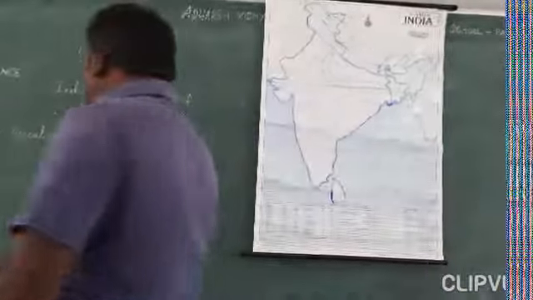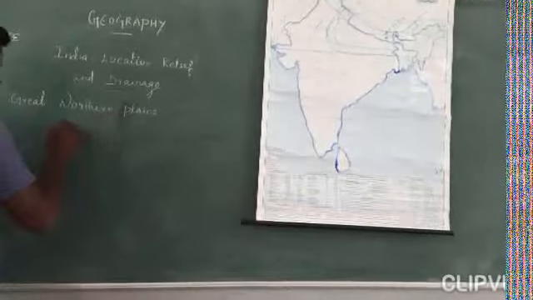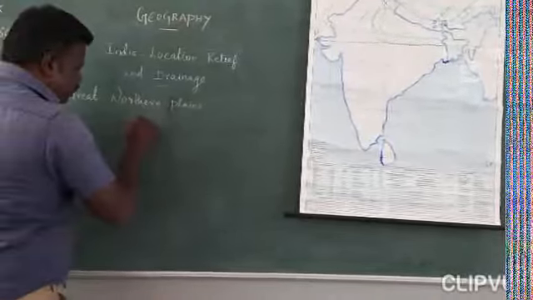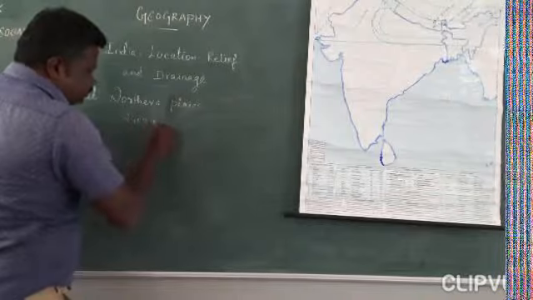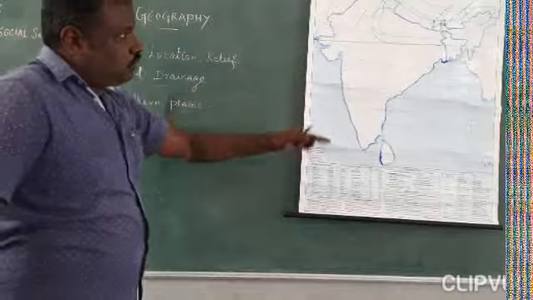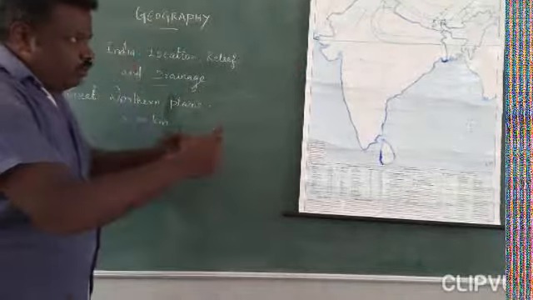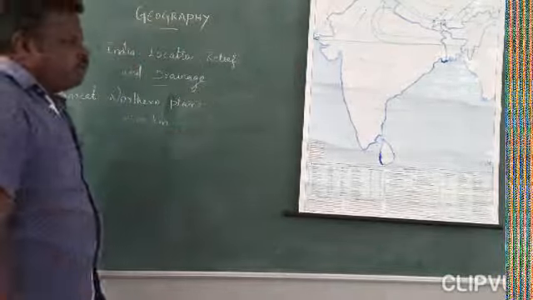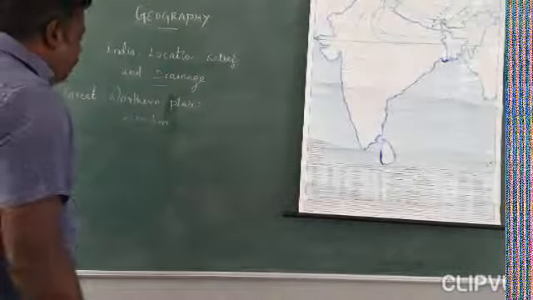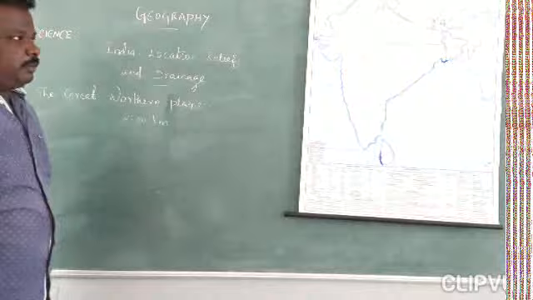You see, there is a total length of 2,400 kilometers. We saw the Himalayas' total length is 2,500 kilometers. It is almost equal. The Northern Great Plain has a length of 2,400 kilometers, and the width is different.